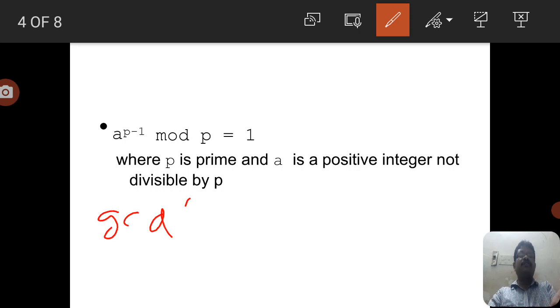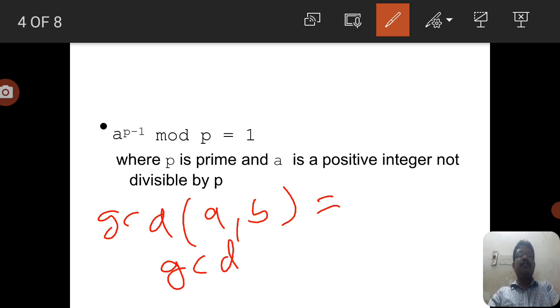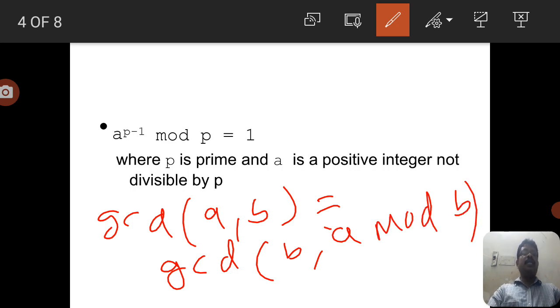The GCD of A comma B equals the GCD of B comma A mod B. This is the relevant equation to find the greatest common divisor of two numbers, and the numbers can be of any type, any large number.